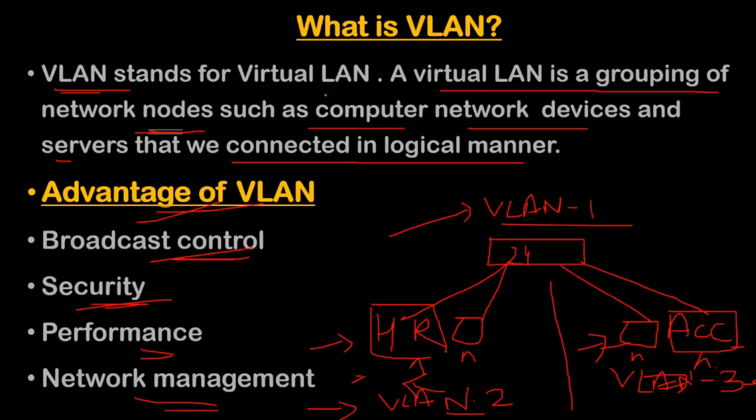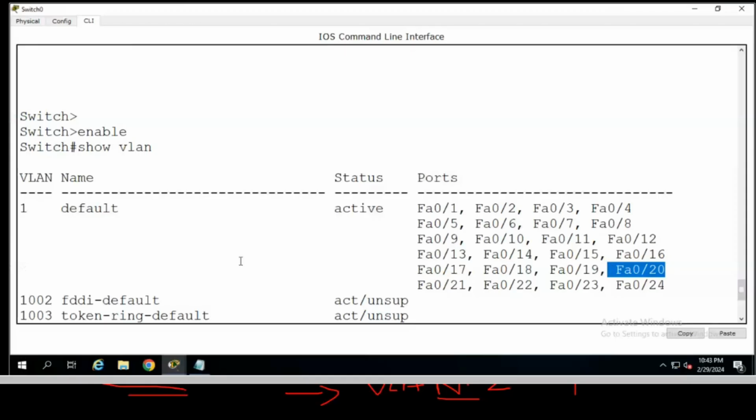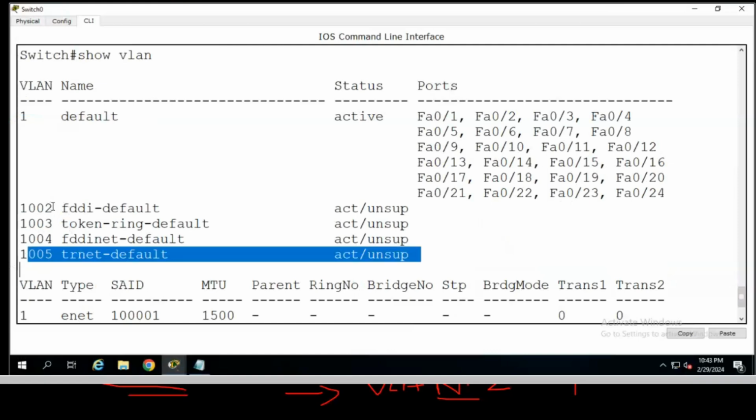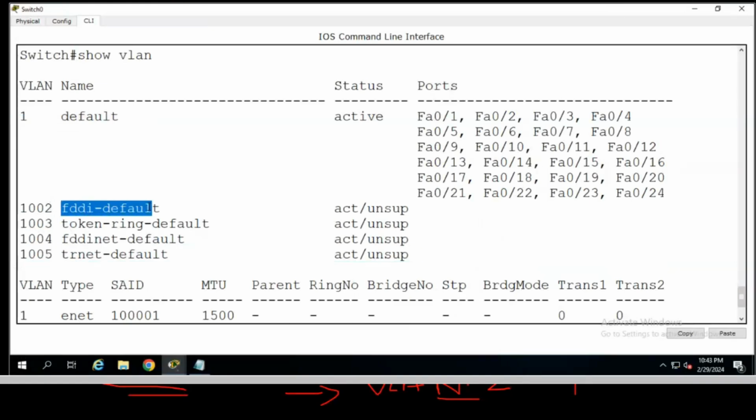So this is a VLAN. Now I will show you how we can create a VLAN. We have VLAN 1 by default, and we also have some reserved VLANs: 1002, 1003, 1004, and 1005. 1002 is reserved for FDDI technology, 1003 is for token ring, 1004 is for FDDI net, and 1005 is for TR net. So these are some reserved VLANs.